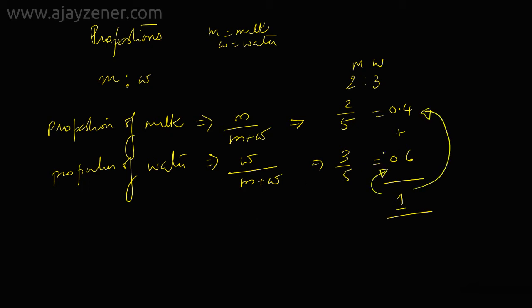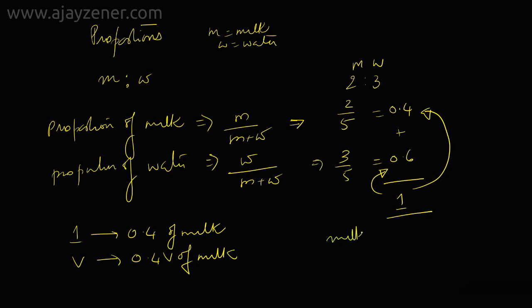So 0.4 is the total part in 1 unit of milk, 0.6 is the total part in 1 unit of water. And because proportion is part in 1 unit, then I know in 1 unit if I have 0.4 of milk, then in V units I will have 0.4 V of milk, isn't it? So that's why we always say milk in V volume will be mV upon m plus w.